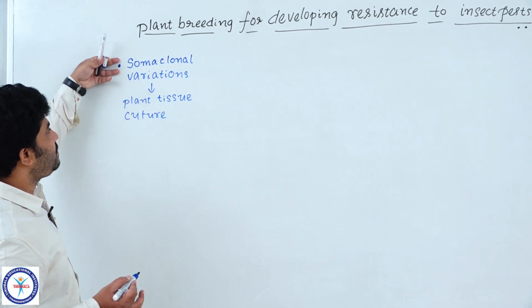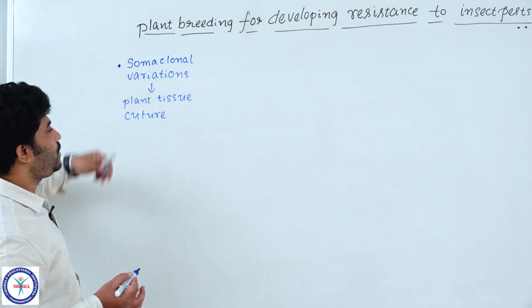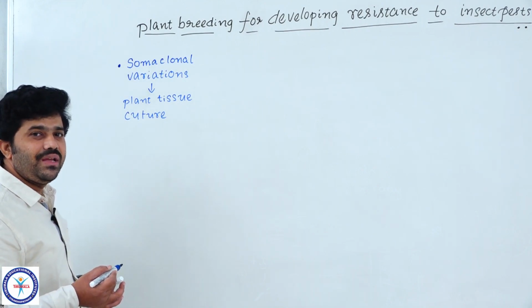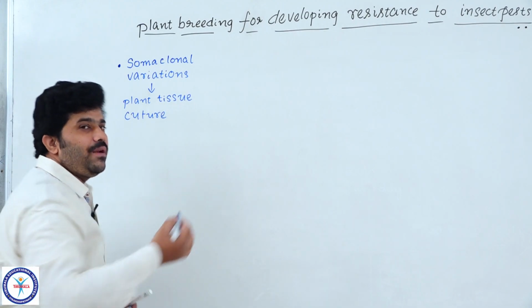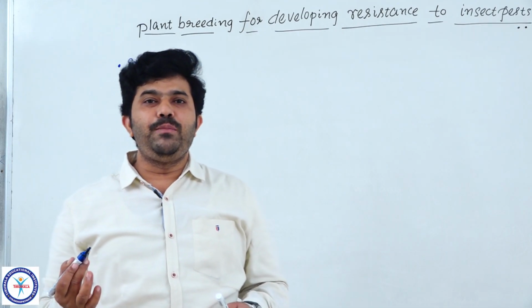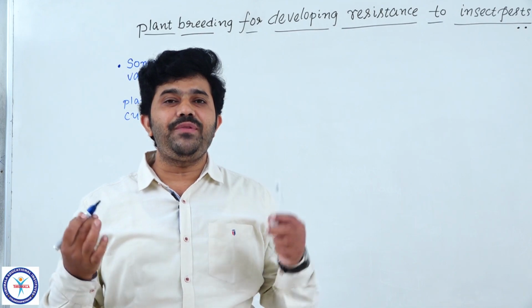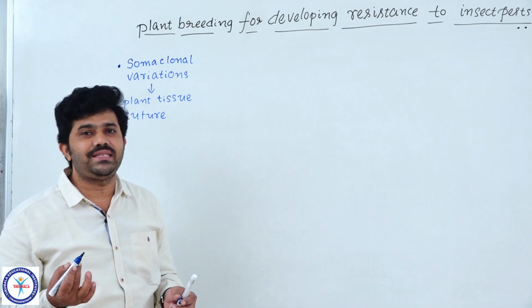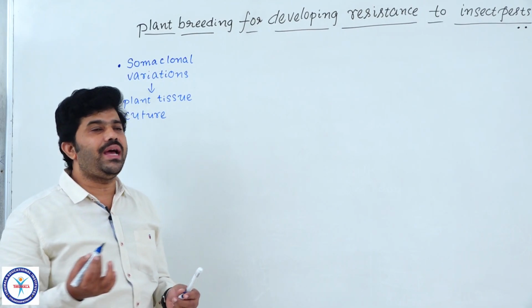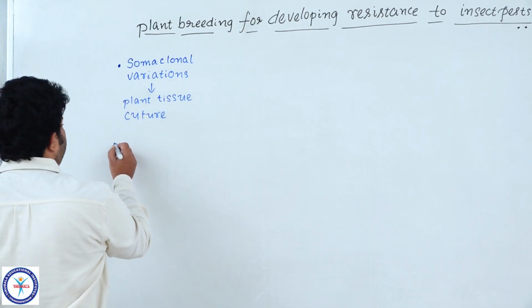Somatic cells we have taken for plant tissue culture, and in that only we are observing variation. That is what are called somaclonal variations, which are very helpful for obtaining different varieties of crops which show resistance to diseases. So it is one of the important points.